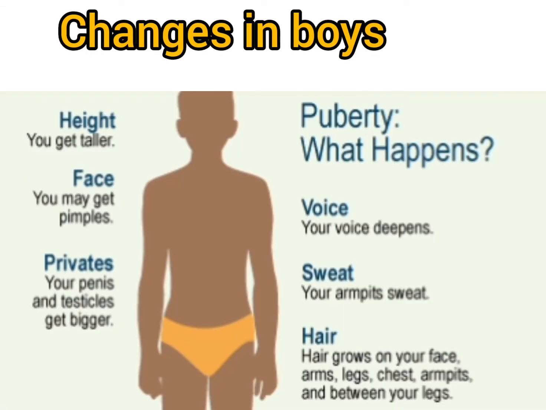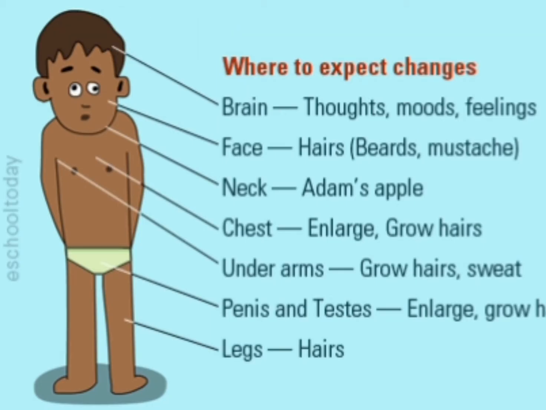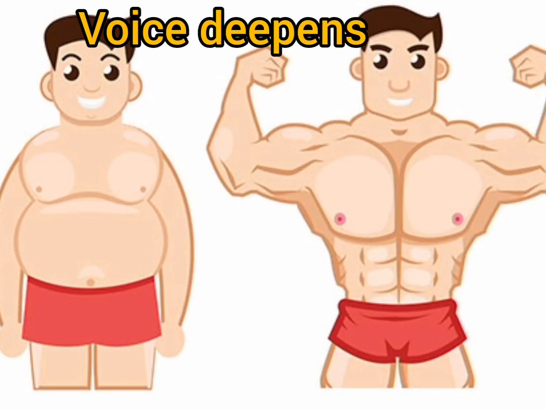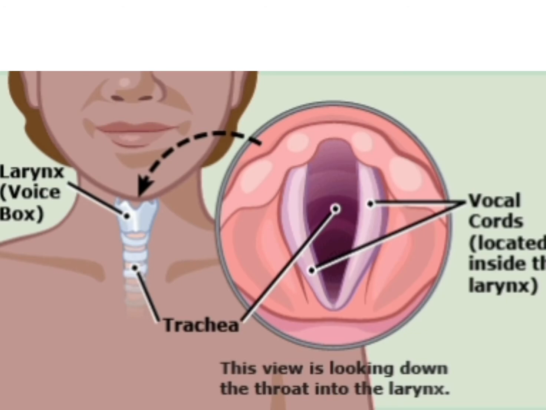So here you will learn about the changes that take place during puberty in both boys and girls. So, changes in the boys. Here I am going to discuss a few changes in the boys. First is the hair growth on the face, chest, armpit, pubic region, legs and arms. Now the body becomes more muscular and shoulders become broadened. Larynx enlargement takes place, that is the Adam's apple, and the voice deepens.